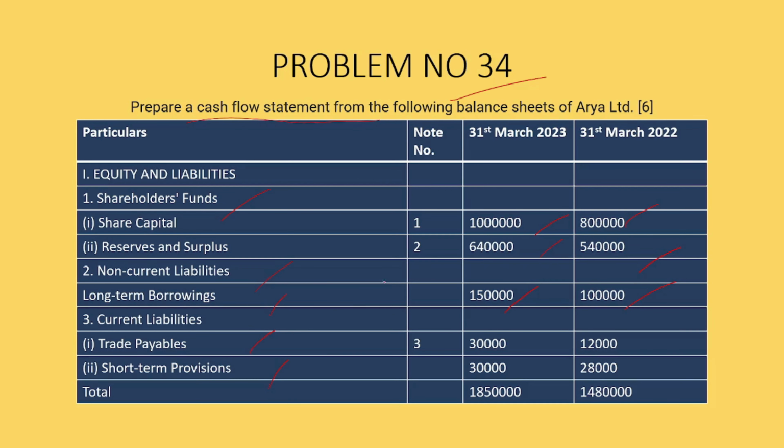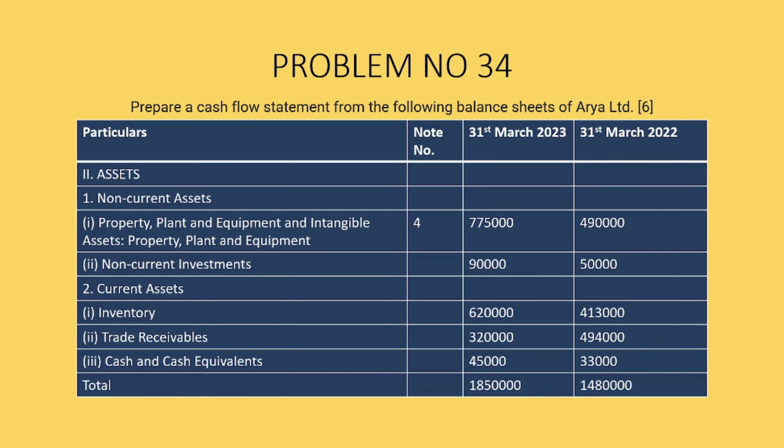Current liability, trade payables and short-term provisions. Assets, non-current assets, property, plant and equipment, intangible assets. Non-current investment, and under current asset we have inventory, trade receivables and cash equivalents.